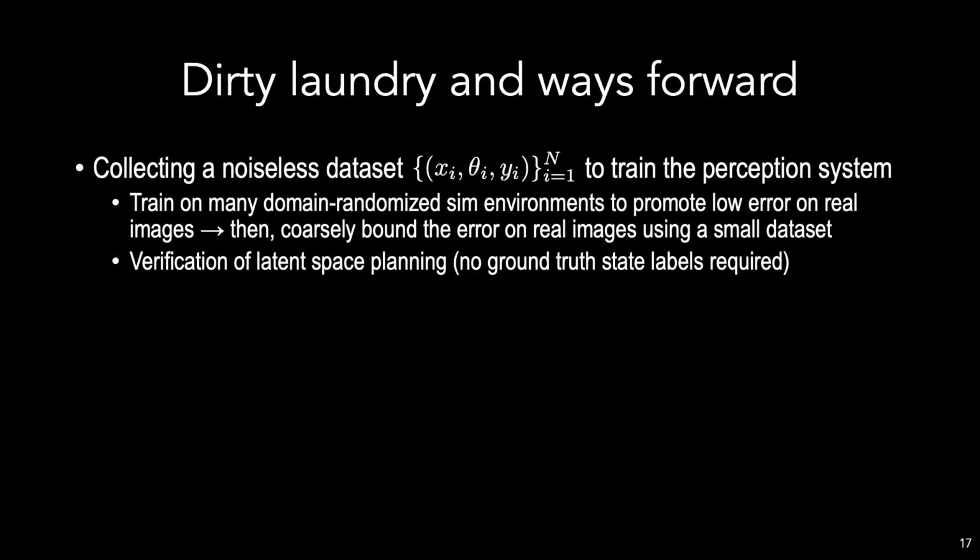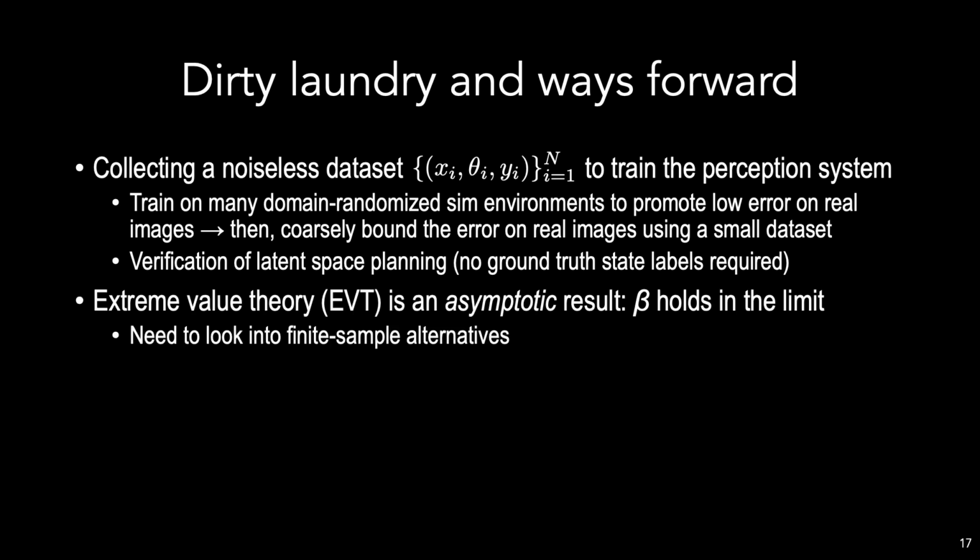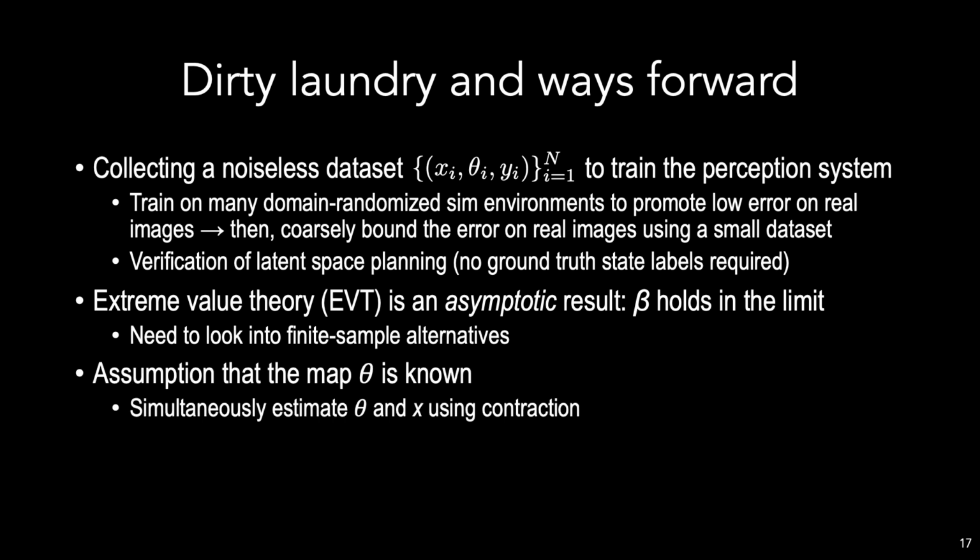Another is to simply verify latent space planners instead, which do not require ground truth state image pairs, and this is the subject of current work. Another drawback is that EVT gives asymptotic results in the sense that the probability beta is only guaranteed to hold in the limit of infinite samples in the validation set. So in the future, we're going to look more into methods for finite sample error bounds to get around this. Finally, we also assume here that the map theta is known, but it may be possible in future work to simultaneously estimate theta as well as x, assuming that theta remains observable.